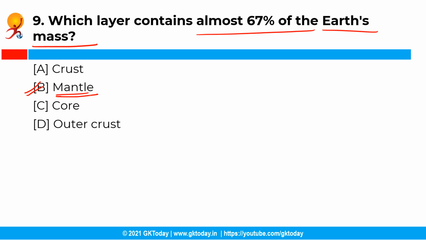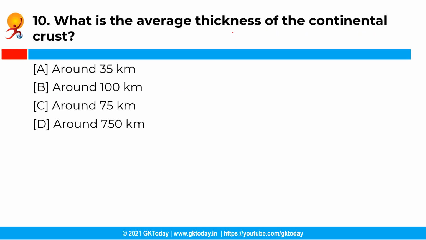Now the next question is, what is the average thickness of the continental crust? Now you have the following options and the correct answer is option A, that is around 35 kilometers. So the average thickness of the continental crust is around 35 kilometers and it is thicker than the oceanic crust.